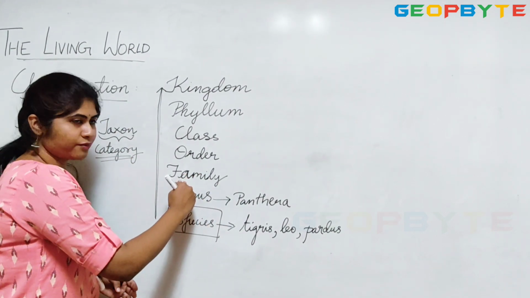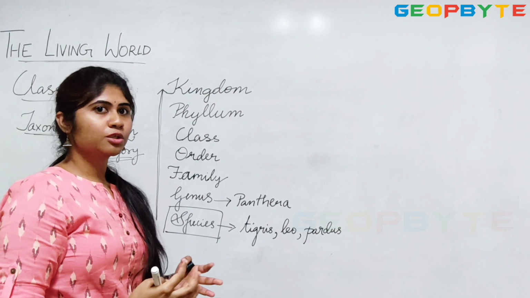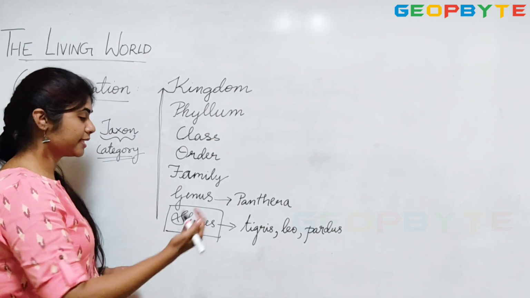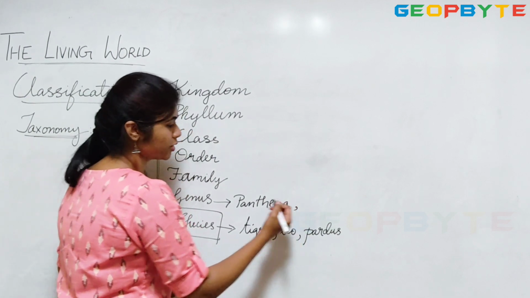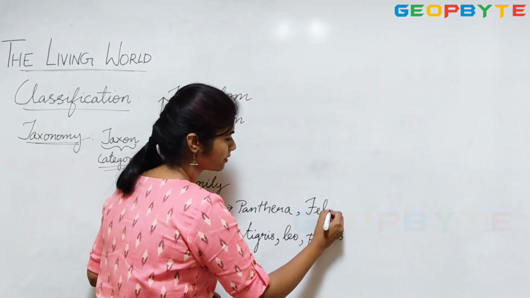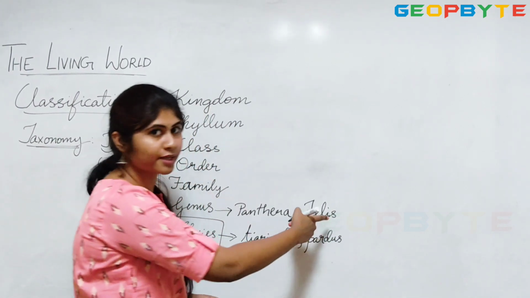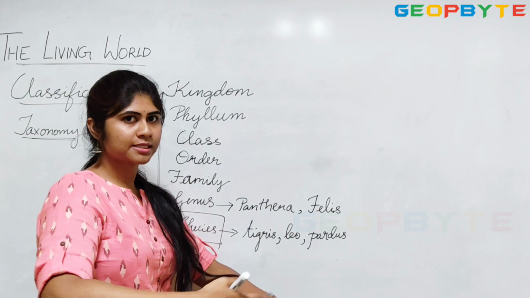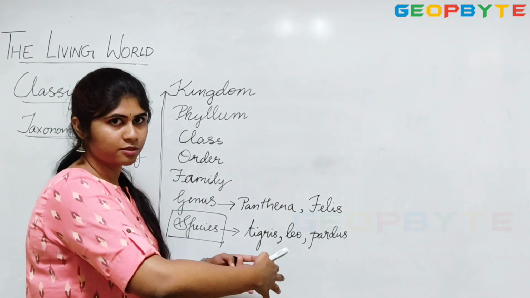Now when you come to family, a family includes closely related genera. As an example, I'll give you another genus, that is Felis. Felis is nothing but the genus of cats. Usually we see a few similarities between cats, leopards and tigers.